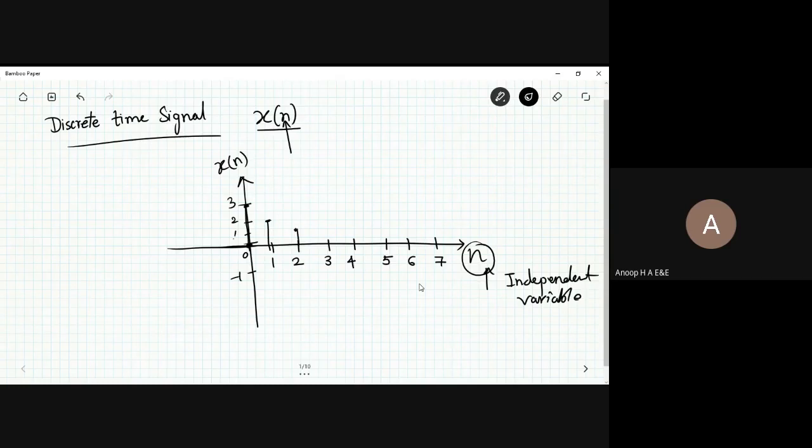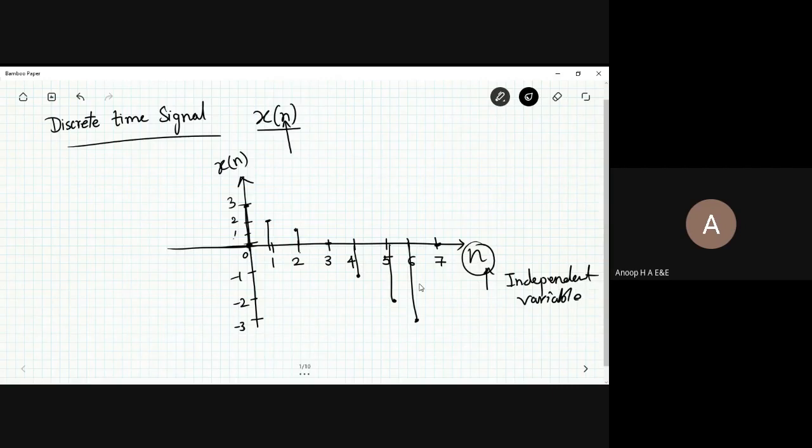Let me mark the other way also, minus 1, minus 2, minus 3 and so on. So at 0, you have 3. At 1, you have 2. At 2, you have 1. At 3, you have 0, then 4, minus 1, minus 2, and minus 3. And again at 7, you have 0. So at each and every instant, you have a value.